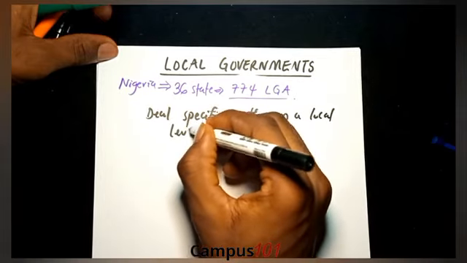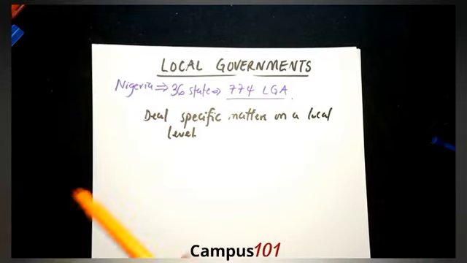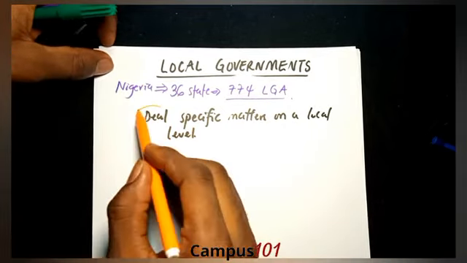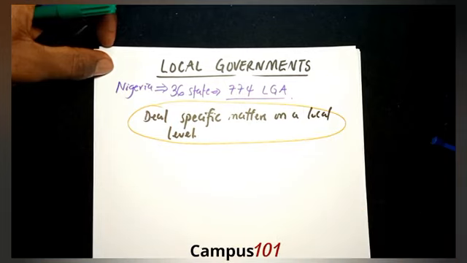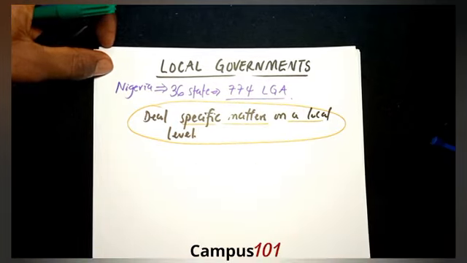This is what a local government technically is: an established government that deals with specific matters on a local level.